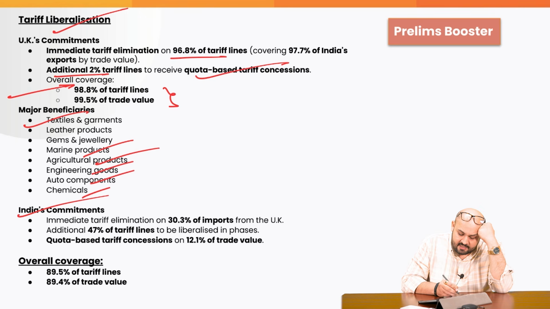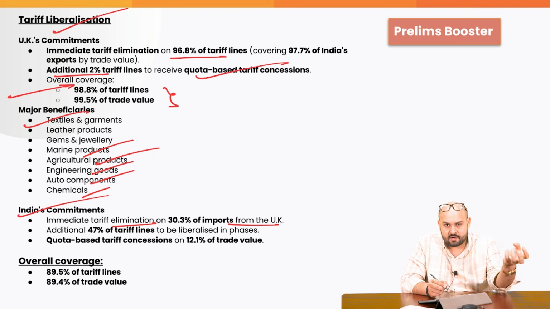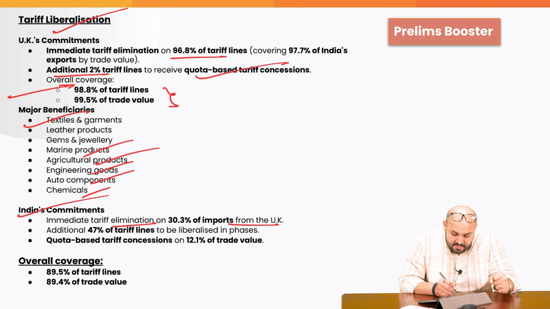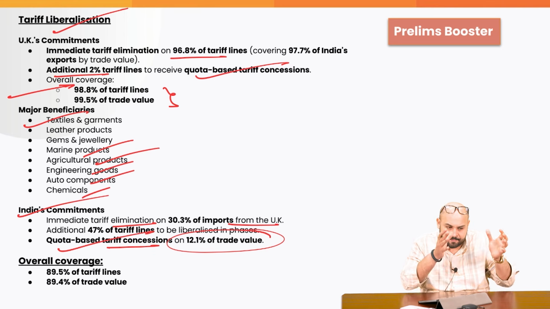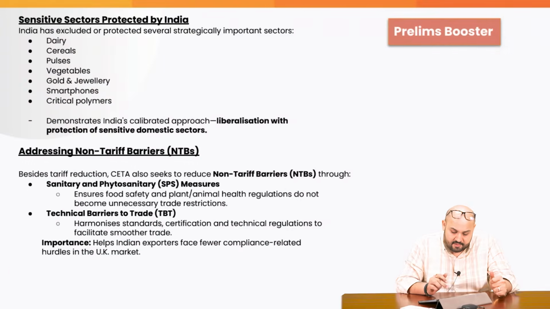India's commitments: immediate tariff elimination on 30.3% of imports from the UK. So we will also have concessions with respect to the products which are coming from the UK. Additional 47% of tariff lines to be liberalized in phases. Quota-based tariff concessions on 12.1% of trade value on specific quotas. Overall coverage 89% of tariff lines and 89.4% of trade value.